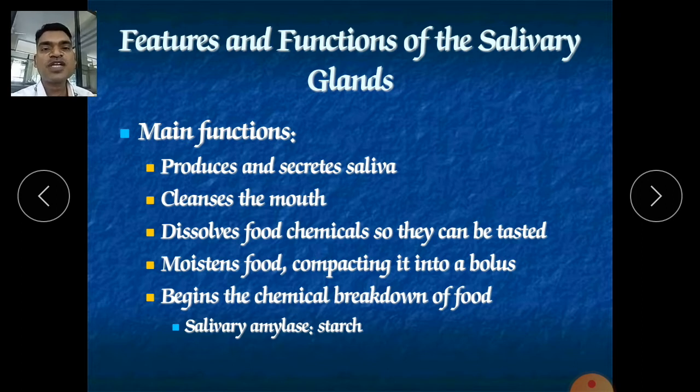So what is the function of saliva? It moistens your food materials. It moistens and mixes the food material in your mouth. It revolves the whole food material and produces the bolus. It cleans the mouth. When the process of feeding is completed, what is your saliva doing? It is washing your mouth.